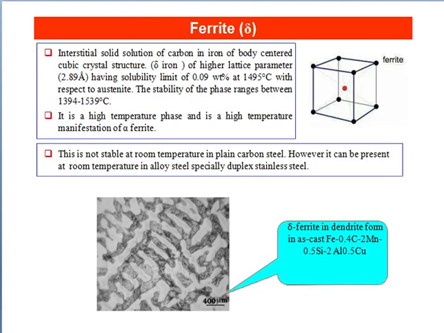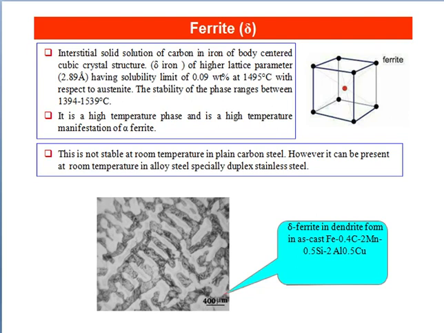Ferrite is another phase that appeared on iron carbon phase diagram. It is an interstitial solid solution of carbon in iron of body-centered cubic crystal structure, that is delta iron, of higher lattice parameter 2.89 angstrom, having solubility limit of 0.09 weight percentage at 1495 degrees Celsius with respect to austenite. The stability of the phase ranges between 1394 to 1539 degrees Celsius.